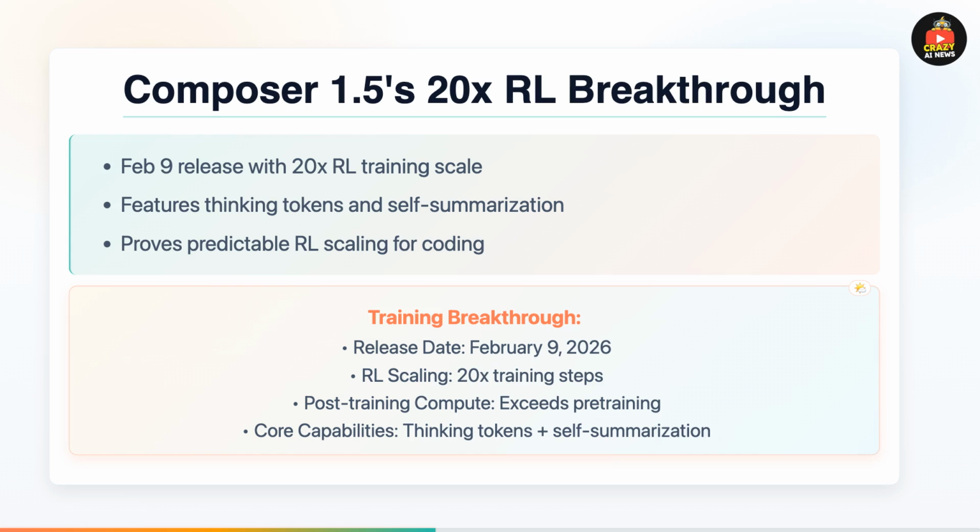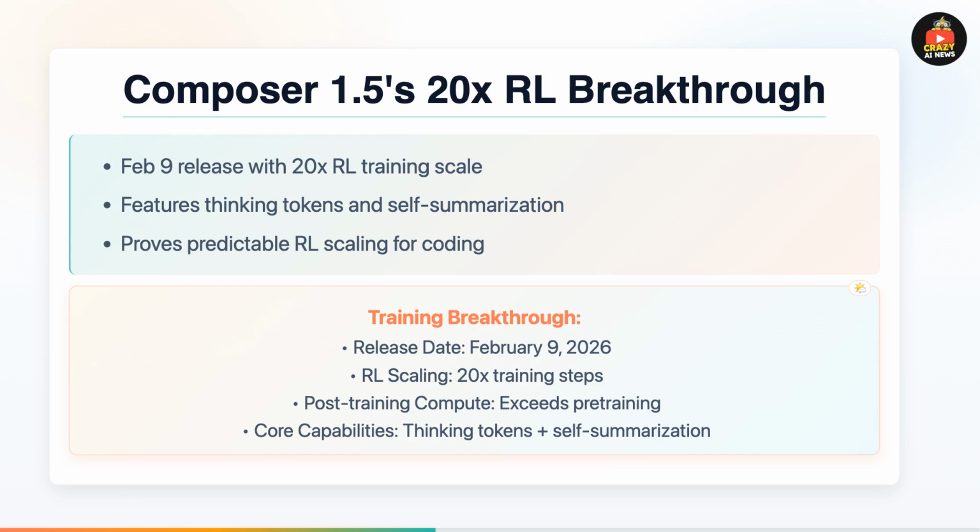Cursor raised the bar for AI coding assistance with Composer 1.5, released on February 9th. What's remarkable isn't just that it's better, it's how they got there. They scaled reinforcement learning by 20 times on the same base model, using more compute for post-training than the original pre-training itself. The result? A thinking model that generates reasoning tokens to understand your codebase and plan next steps. When it runs out of context, it can self-summarize and keep going, a capability trained directly into the RL process.